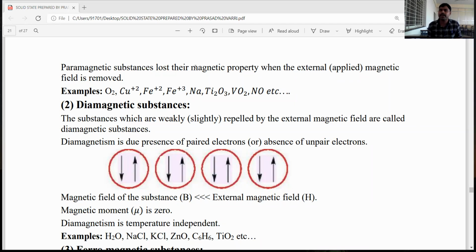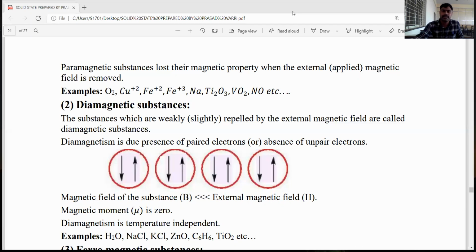Also copper +2, with one unpaired electron, iron +2, iron +3, sodium, titanium oxide, vanadium dioxide, and nitric oxide, NO. If an odd number of electrons or unpaired electrons are present in molecules or ions, they act as paramagnetic substances.